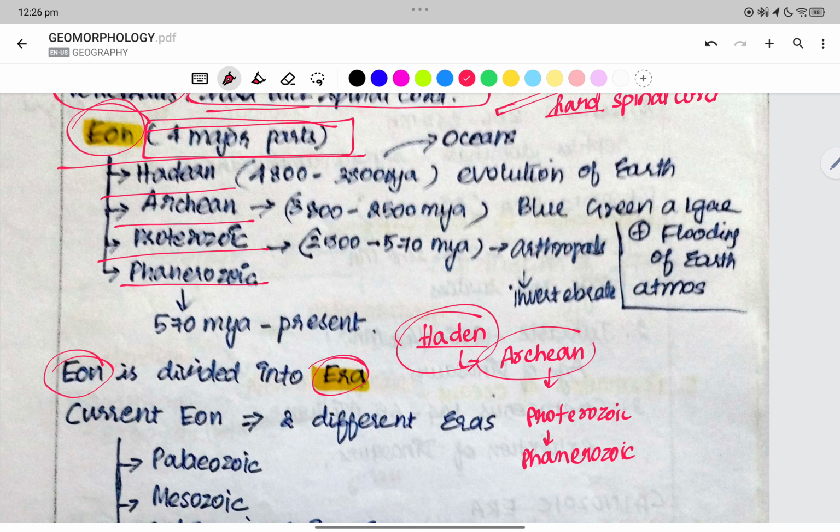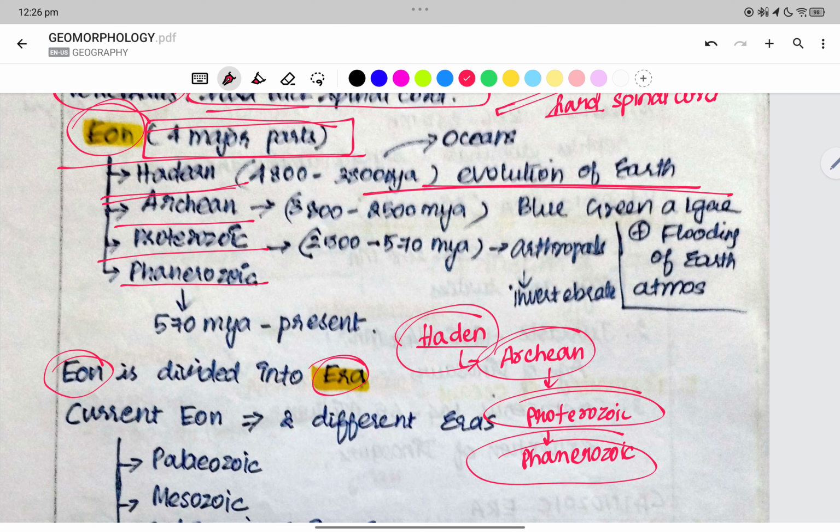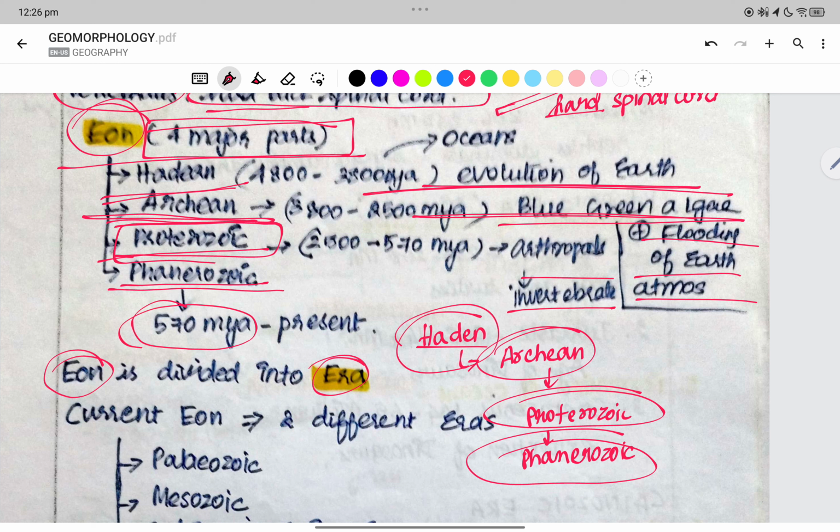So Hadean is related to the evolution of the earth. Archean is blue-green algae flooding the earth's atmosphere. Proterozoic is arthropods, the invertebrates, and Phanerozoic is from 570 million years ago to present. How the earth has evolved is called the Hadean.